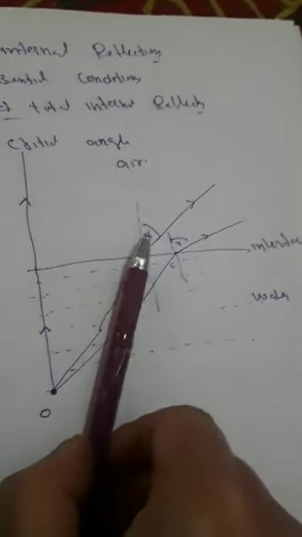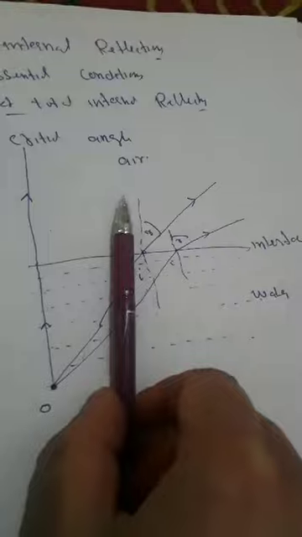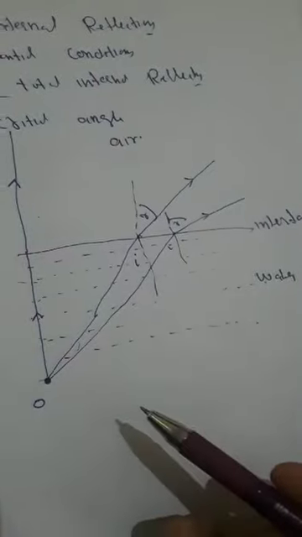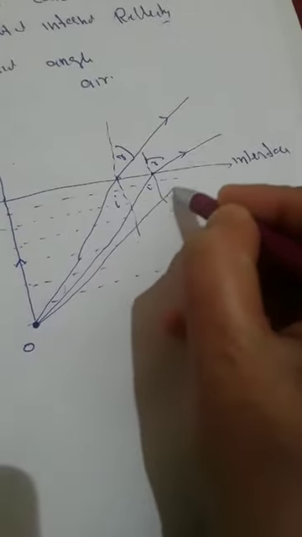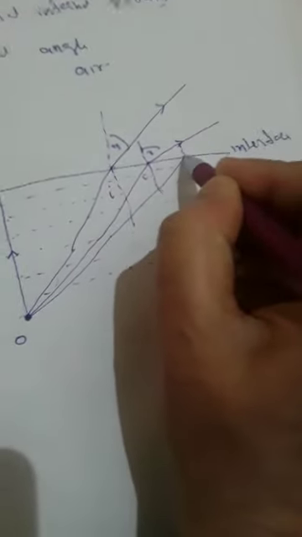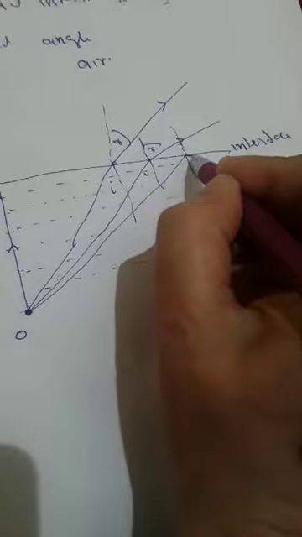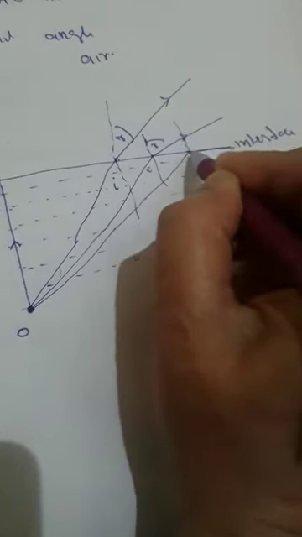That means I am increasing the angle of incidence. This bending of light, it moves away from the normal. It is moving towards the interface. At a particular angle of incidence, the refracted ray travels along the interface. But when I go on increasing the angle of incidence again, here it is the normal. It moves along the interface. And when it moves along the interface, that means the angle of refraction becomes 90 degrees.